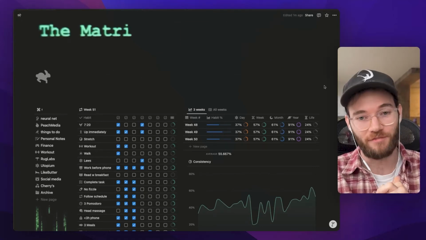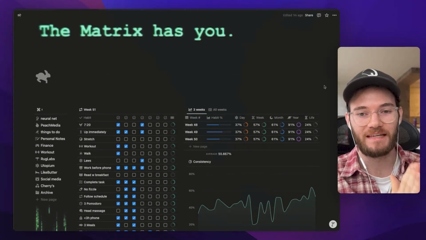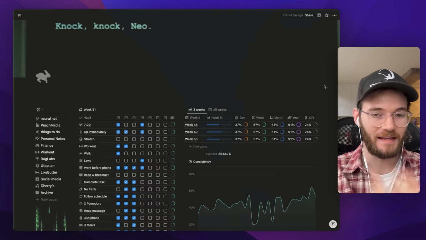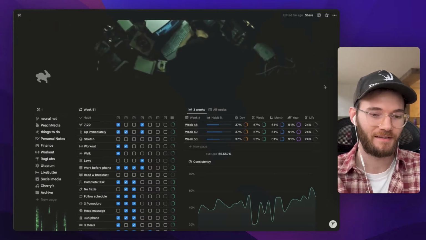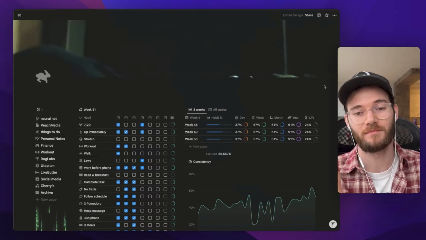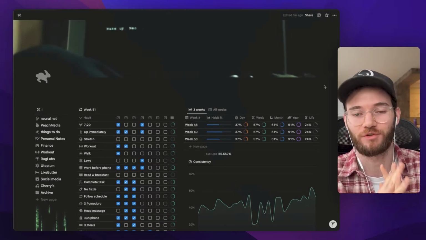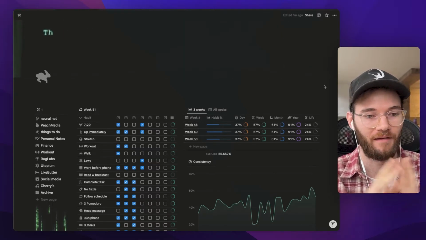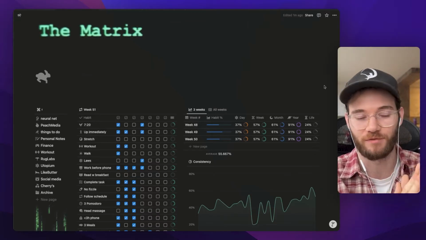Okay, it is 2025. It is time you get a Matrix themed Notion daily planner, gamified yearly planner, daily habit tracker. This is it. I've done it. I built this 2 years ago. I've been using this every single day for 2 years. Every single day. I've iterated and tweaked this to work every single day for 2 years.